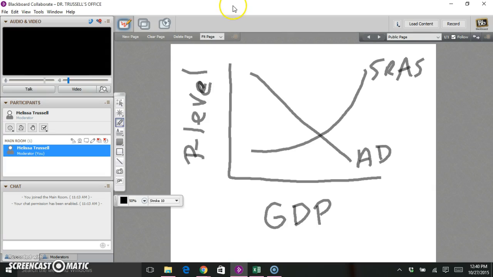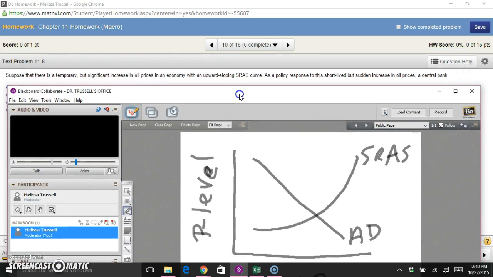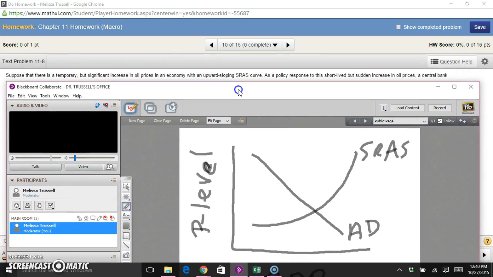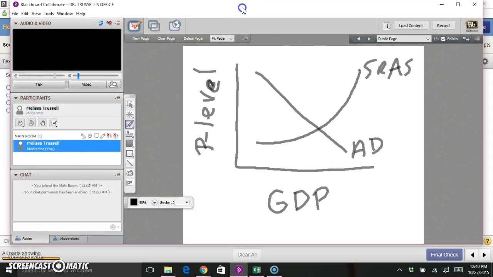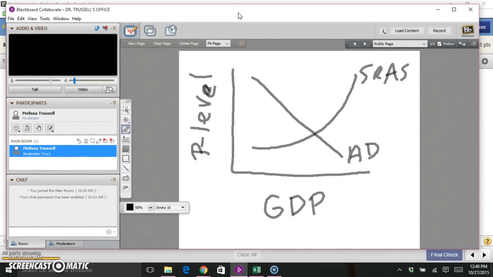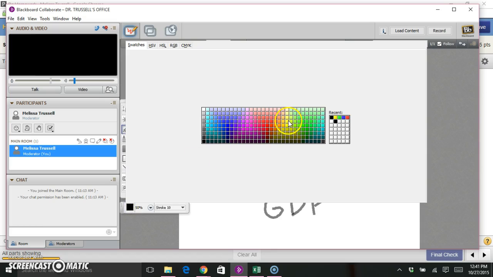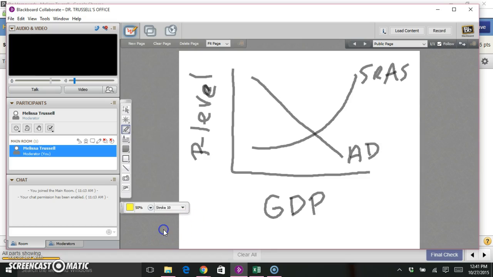So we're told what happens is that we have a temporary but significant increase in oil prices in the economy. So what happens now is our price level goes up from what was our equilibrium price here, PE, to a higher level.